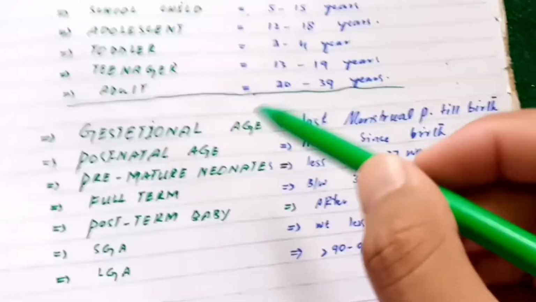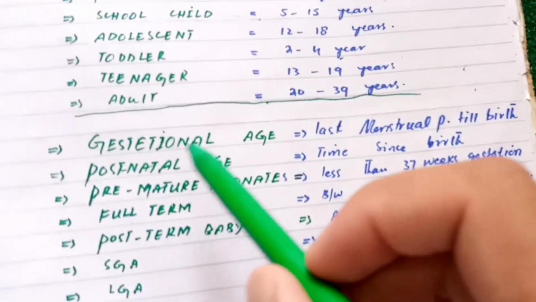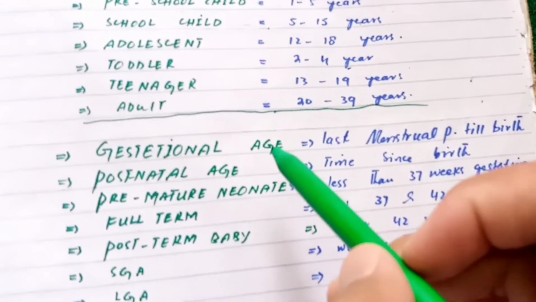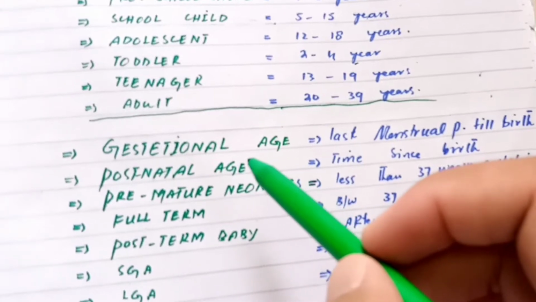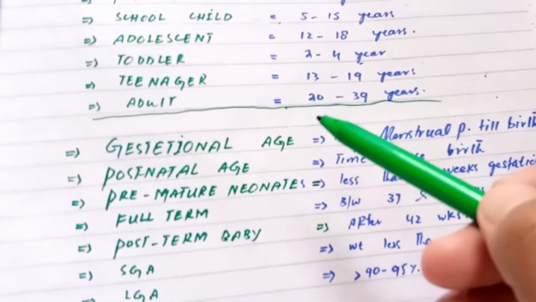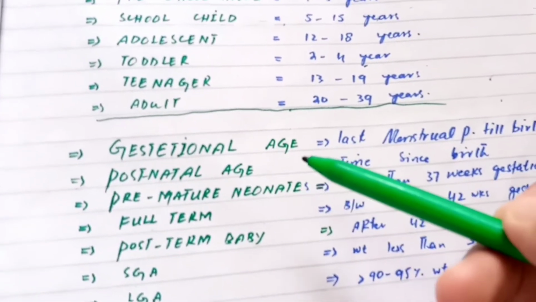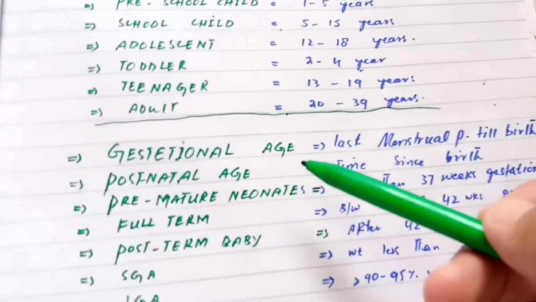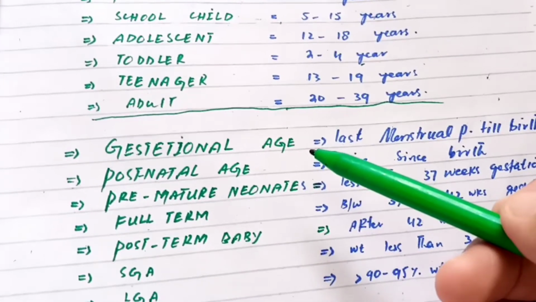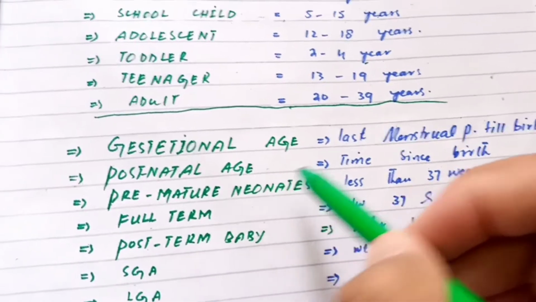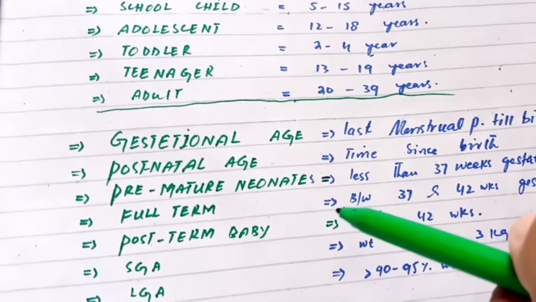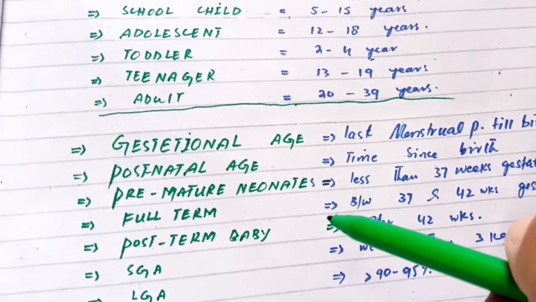So there is other pediatric terminology. Here you can see one is the gestational age. The age from the last menstrual period till birth is called gestational age, and it is 37 to 42 weeks. And postnatal age is the time since birth, the age after birth.